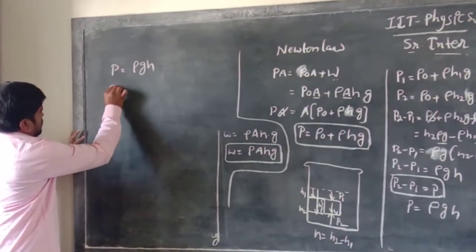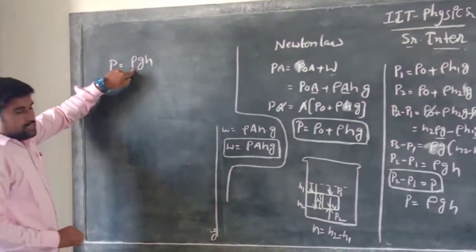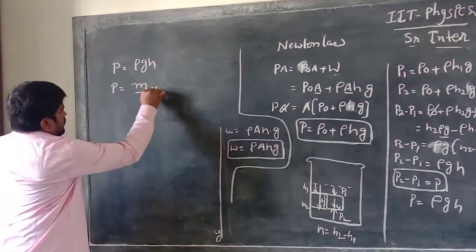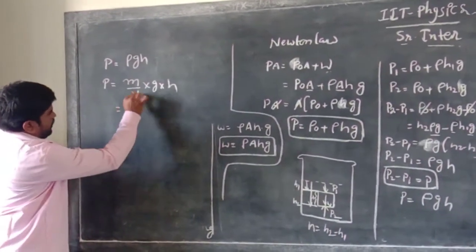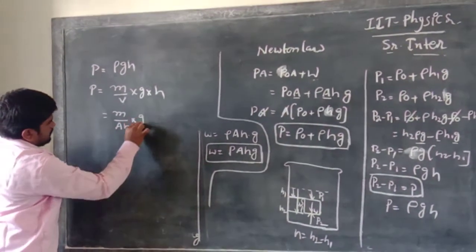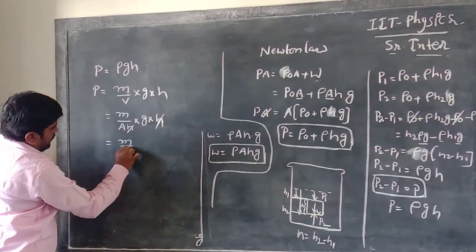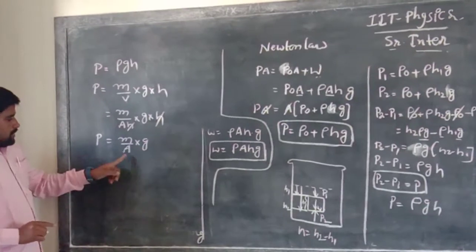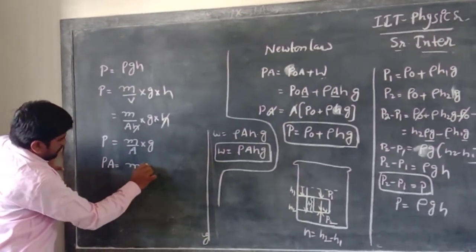Listen. So P is equal to rho into g into H, where rho means density, and density means mass by volume. What is the volume here? Volume is A into H. So P is equal to M by (A H) into g into H. H cancels, so that is M by A into g. So that is the pressure. Now, by cross multiplication, PA is equal to mg.